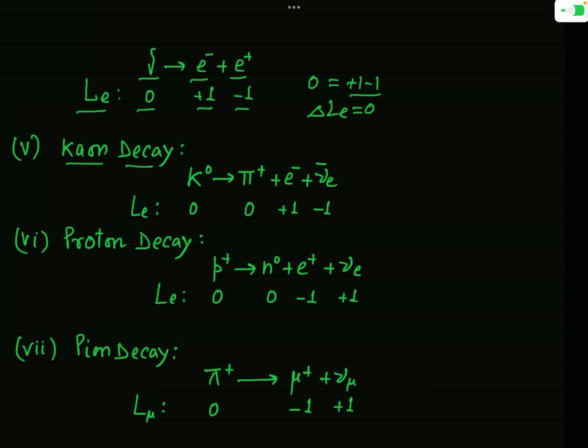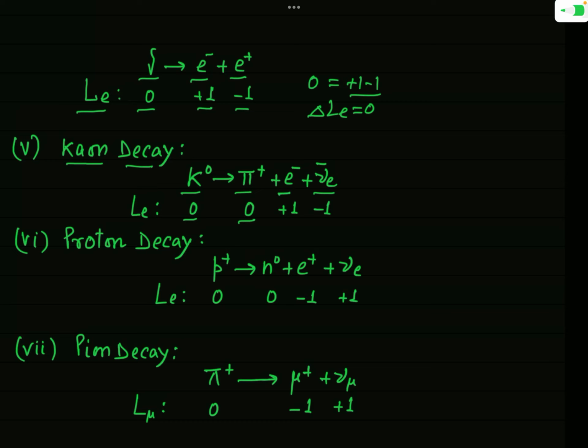In fact, in this process K0, this kaon is transformed into pi plus, e minus and anti-neutrino of electron. Now K0, you know this is not a lepton, and so Le will be equal to 0, and pi plus is also not a lepton, and so this value of Le for this will be also 0.